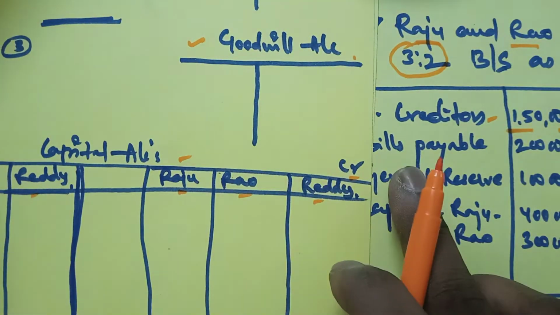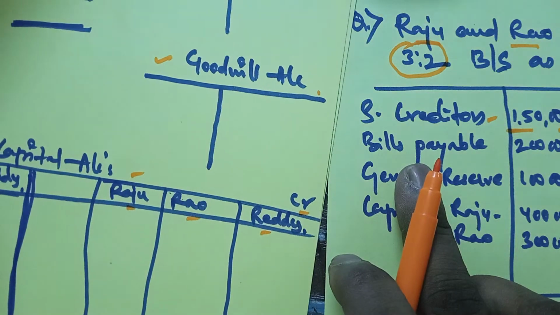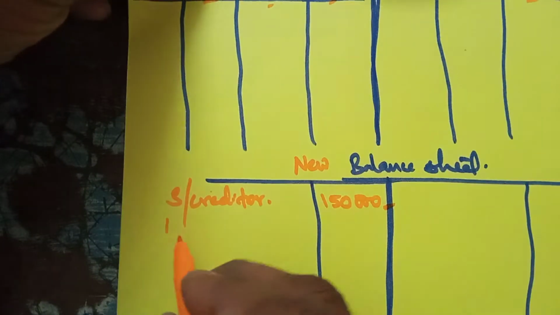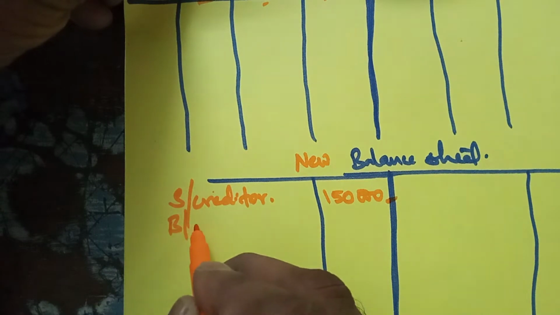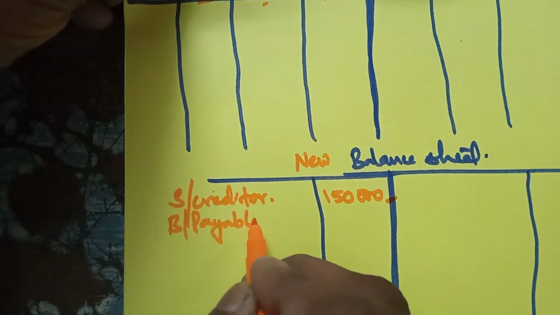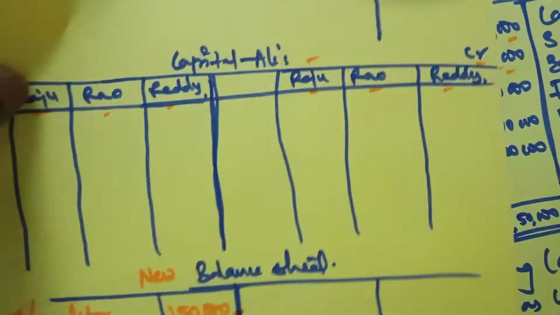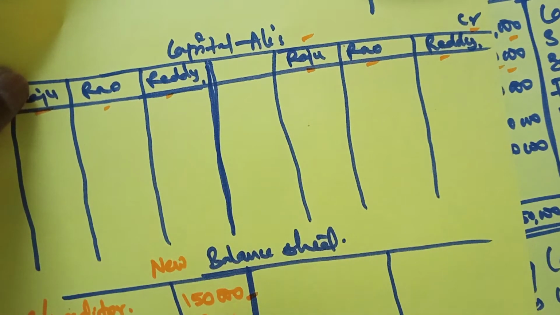Next is bills payable. The next liability is bills payable, which is also a liability from the old balance sheet. We will take it to the new balance sheet. Bills payable, I am writing in short. It also does not have any adjustment. Same amount, 2 lakhs, unchanged.